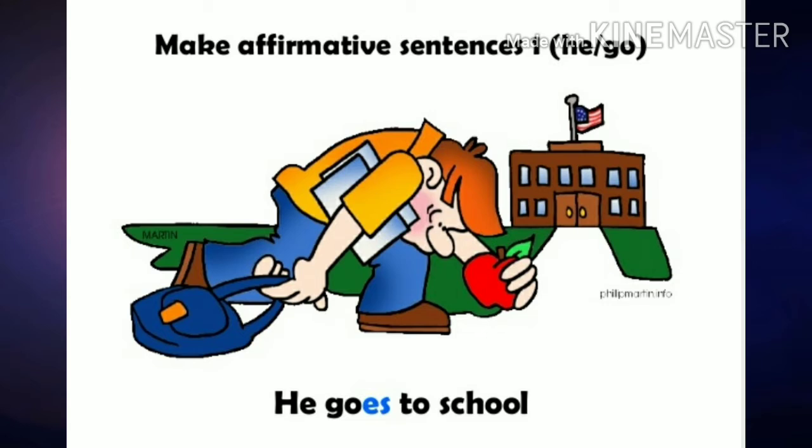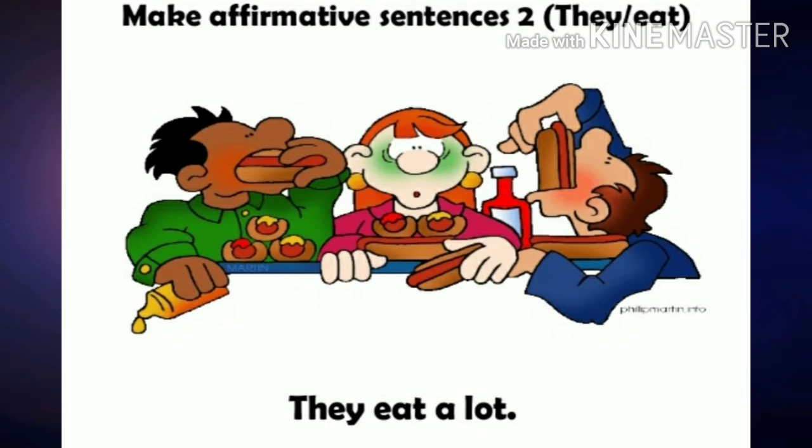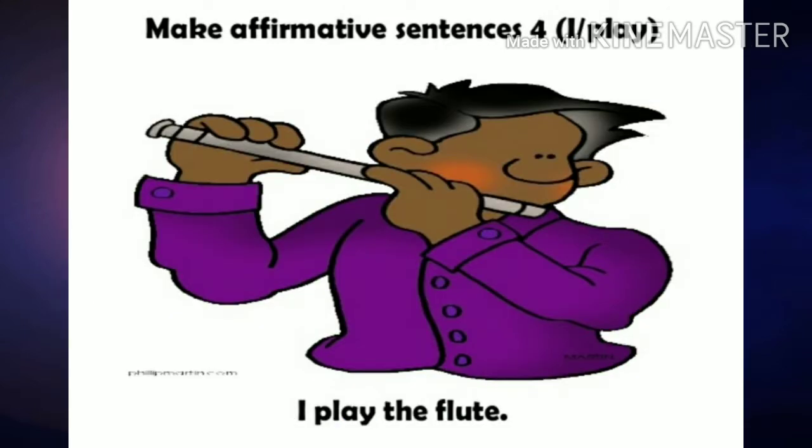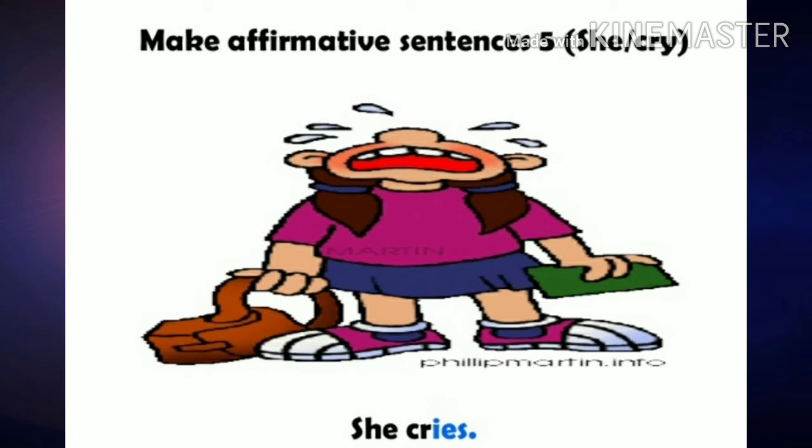He goes to school. S or es is added with third person singular. Next example: they eat a lot. Here it is they, that is why we have used eat only. She surfs the internet. S is added with she. I play the flute. She cries. Y is changed into i, then we have added es: cries.